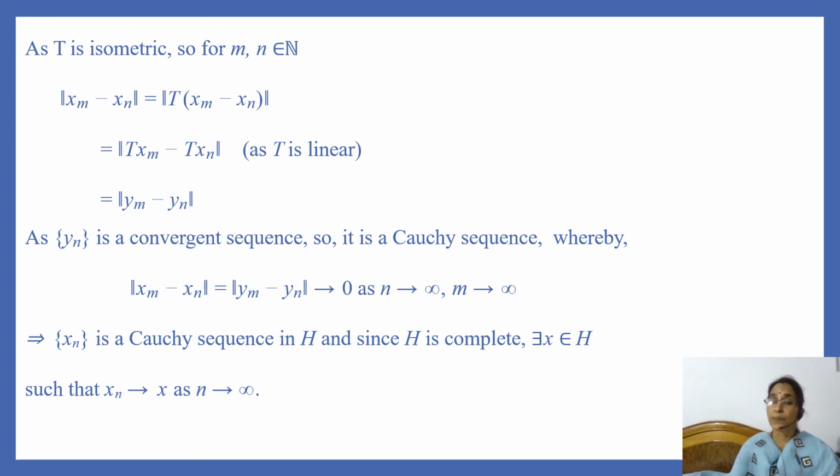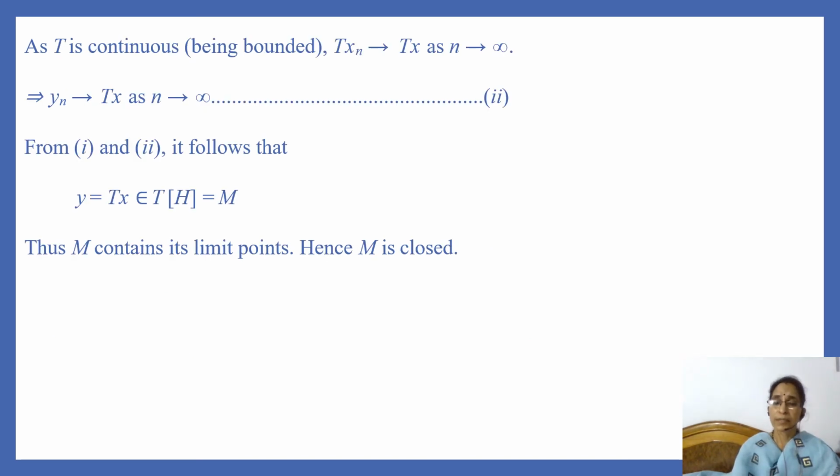And since H is complete, there exists an element x in H such that xn converges to x as n tends to infinity. As T is an isometric operator, it is a bounded linear operator on H, and so it is continuous. And as xn converges to x, T of xn converges to T of x as n tends to infinity. And this implies that sequence yn converges to T of x as n tends to infinity. Mark this as 2.